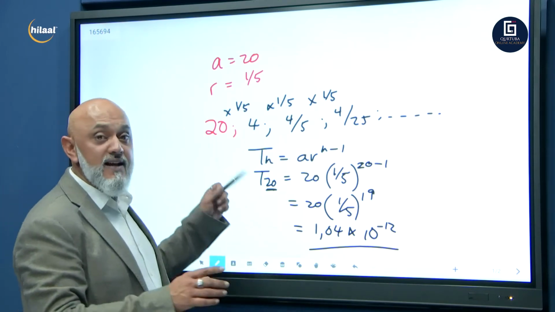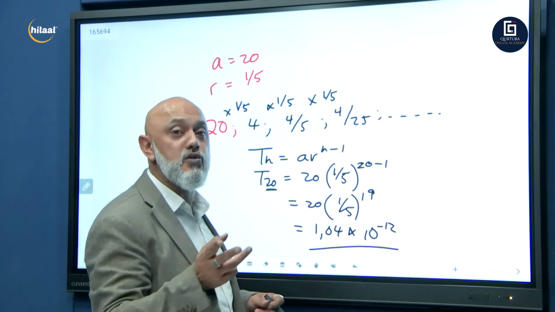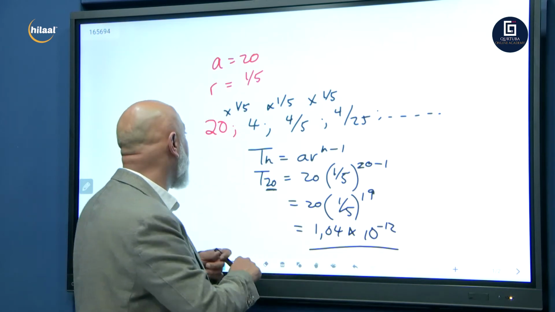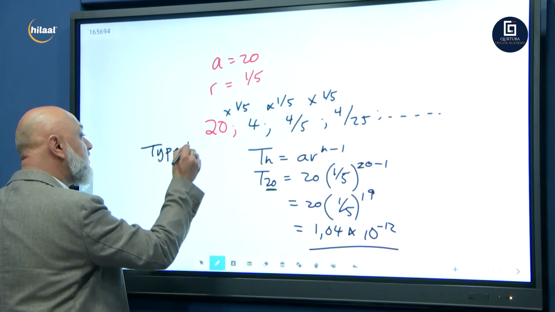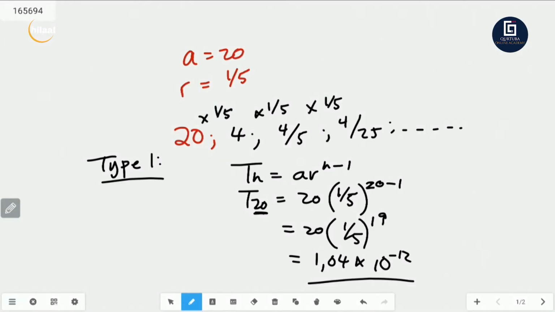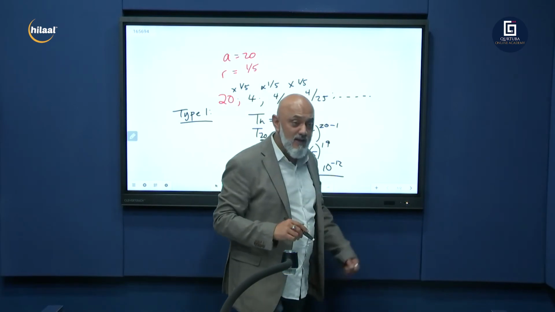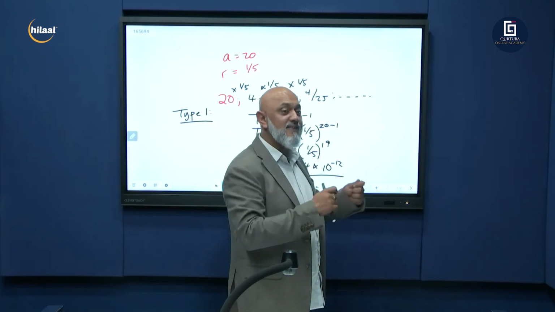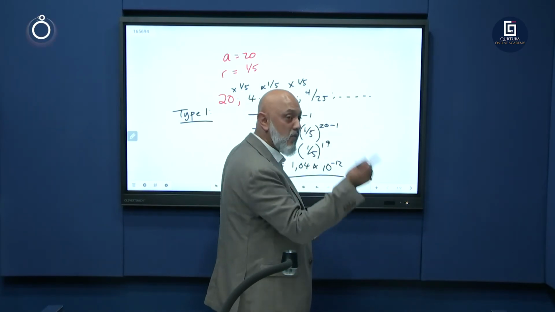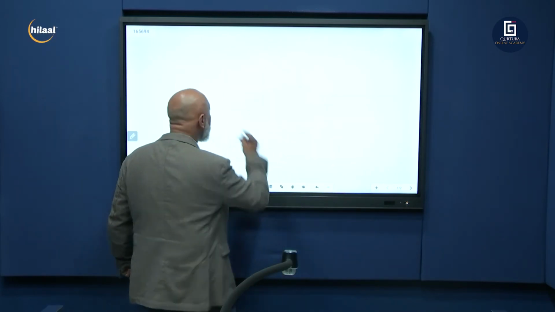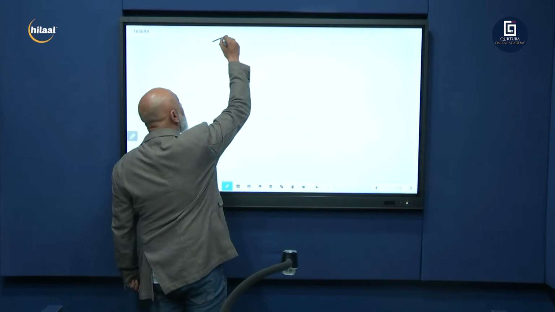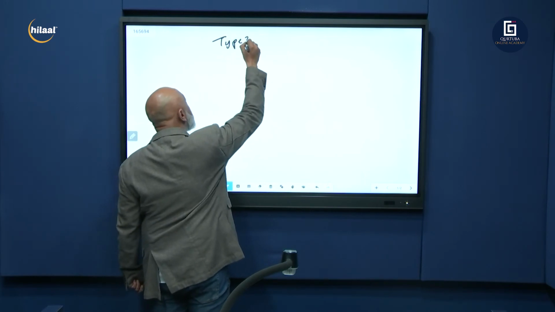Okay, guys, you've done this here. We're now going to go into type 2 geometric. Remember, this was type 1 geometric. I'm going to put type 2 on before we cut for ad break. Let's see whether you can work it out during the ad break. When we come back from the ad break, we're going to crack the geometric example type number 2.